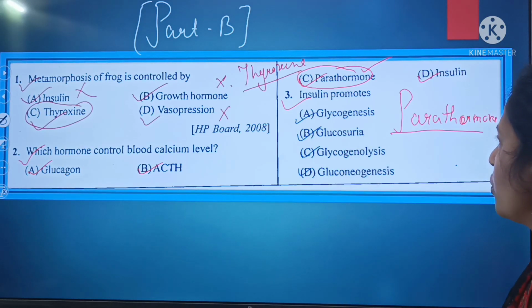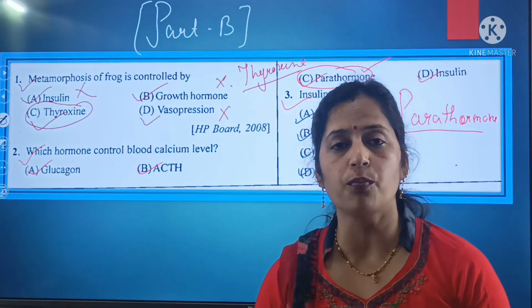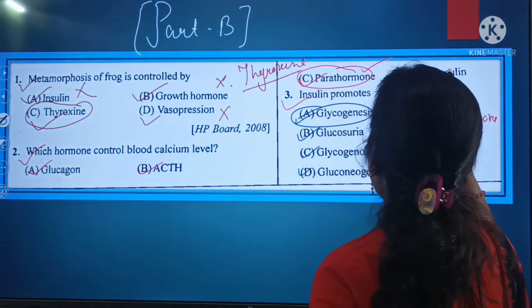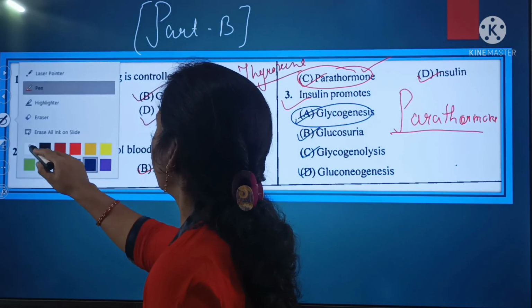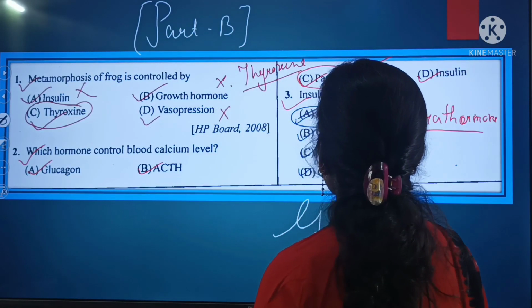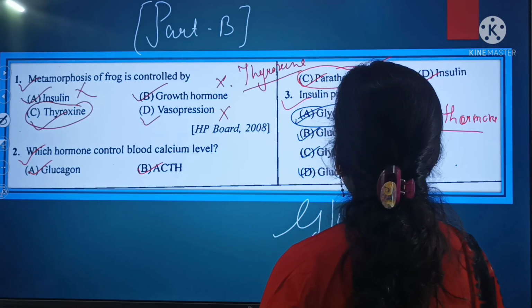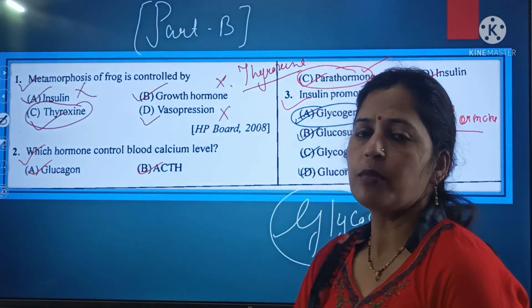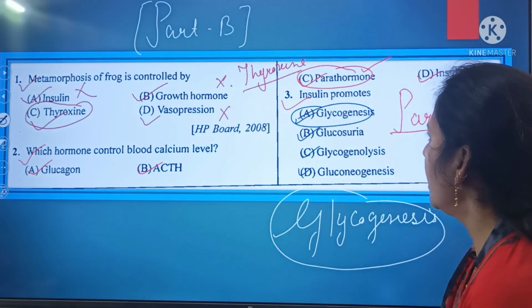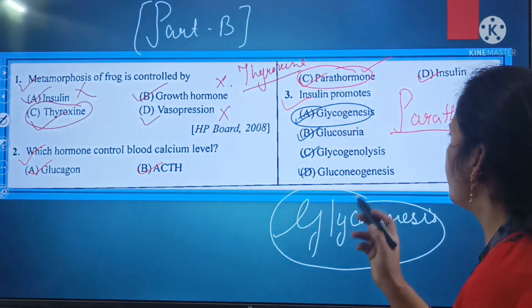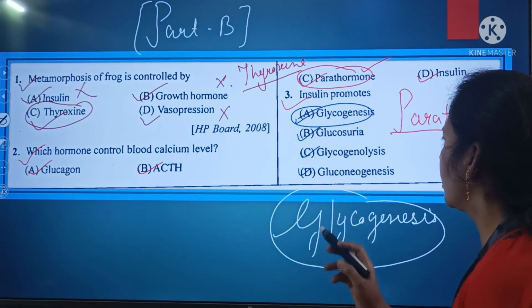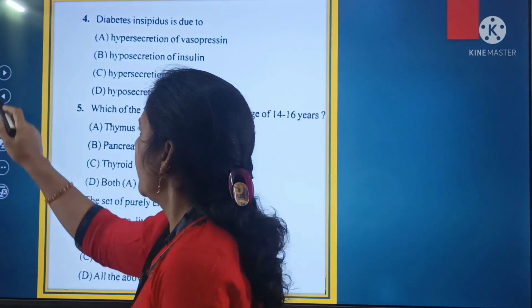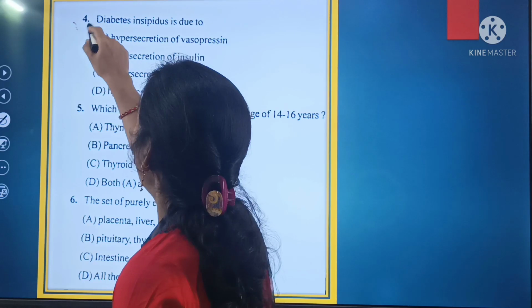That is, insulin promotes... So beta, insulin always promotes glycogenesis. Insulin always promotes glycogenesis in the body, not glycosuria, not glycogenolysis, and not even gluconeogenesis. Now shift to the next question, question number 4.